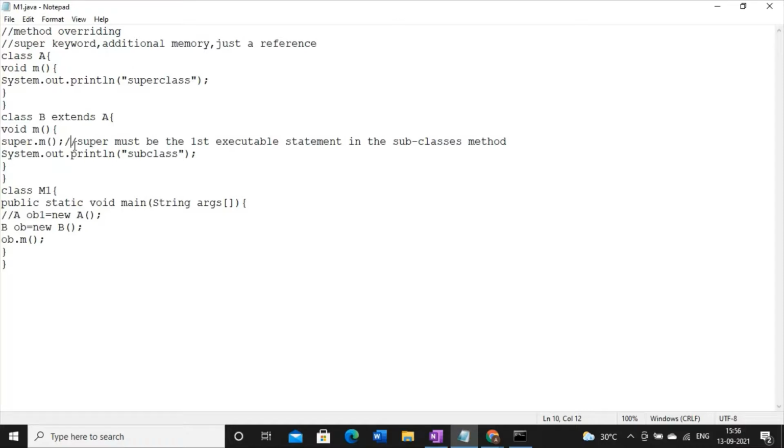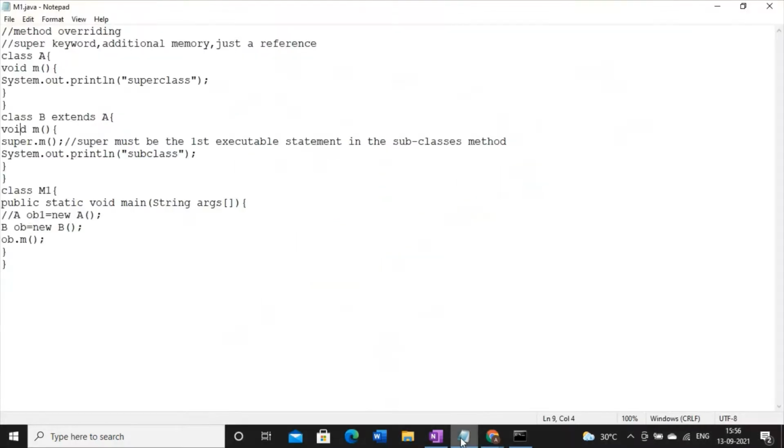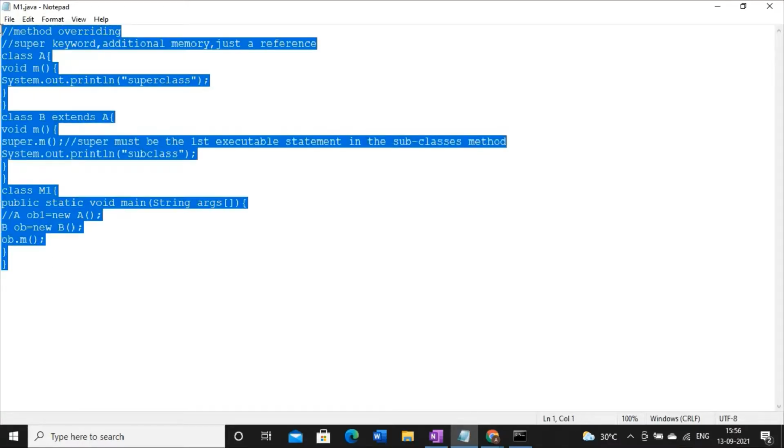So what if the parameter signature of both the methods differs? Or what if the return type of this method will differ? So try to understand, in case of method overloading, the parameter signature must be different and return type may be same, may be different. But in case of overriding, forcefully I am telling that no, in order to perform method overriding, the parameter signature must be same and also the return type must be same. But why I am enforcing this? So now let me prove this one first.